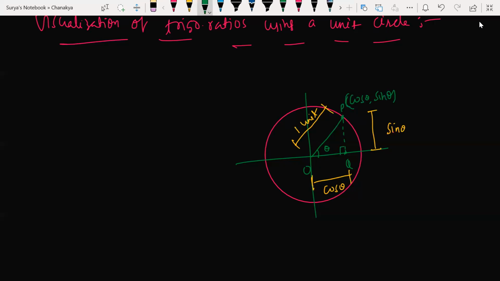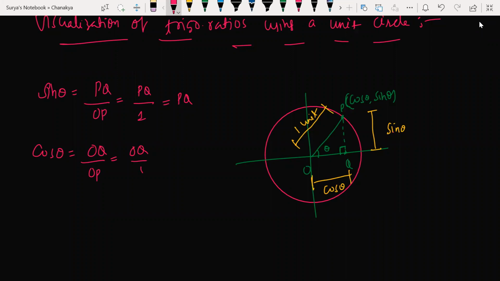This is perpendicular here. This is 90 degrees. Now look at this. Sin theta is nothing but opposite by hypotenuse, PQ by OP. OP is 1, so sin theta is equal to PQ. I'm taking that unit radius as your hypotenuse, which is 1 here. Cos theta is equal to what now? OQ by OP. Again, OQ by 1 is equal to OQ.